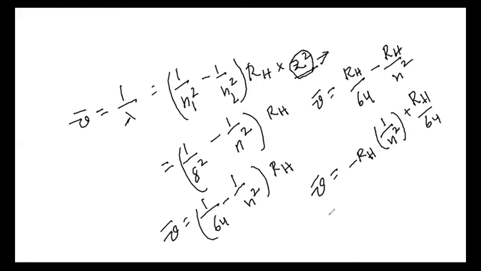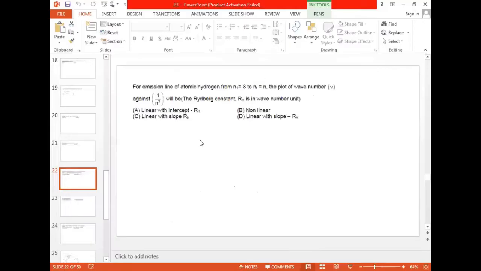This equation is appearing like y is equal to mx plus c. Here what is the slope? The slope is equal to minus RH. Whether this minus RH is there or not? Yes, linear with the slope minus RH it is given. That only we are going to consider.